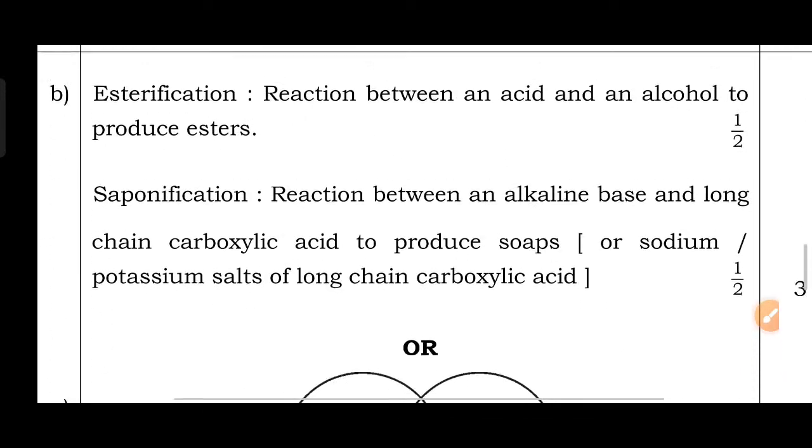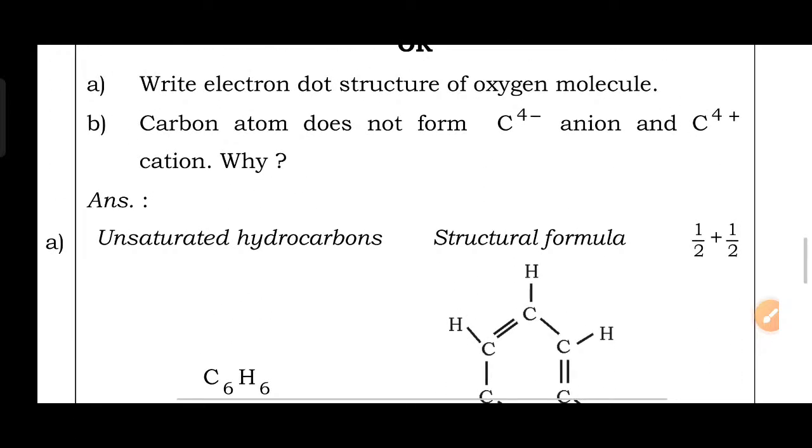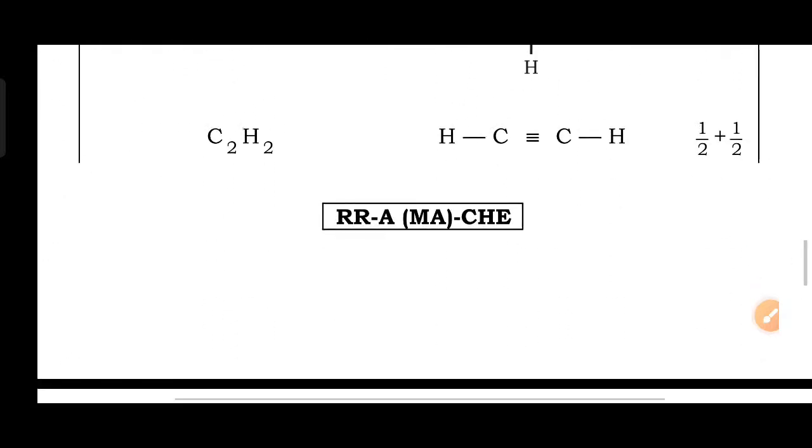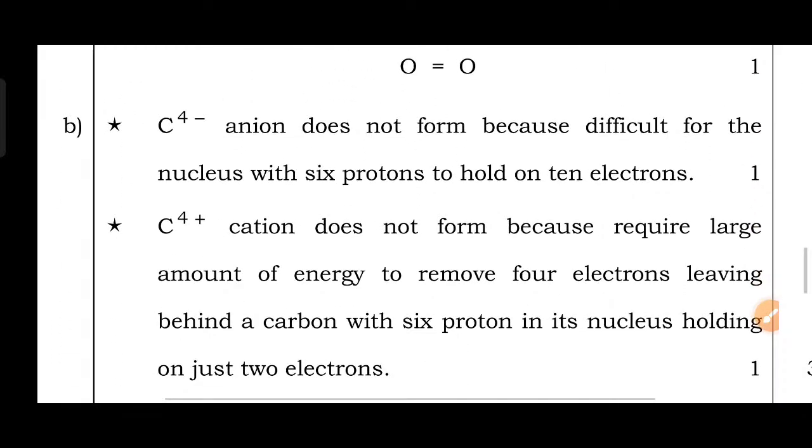Then for this question, another B type question is there. Carbon atoms do not form C4 minus ions or C4 plus ions. Okay, cations and anions. Why? Because C4 minus ion does not form since it is difficult for a nucleus with 6 protons to hold on to 10 electrons.